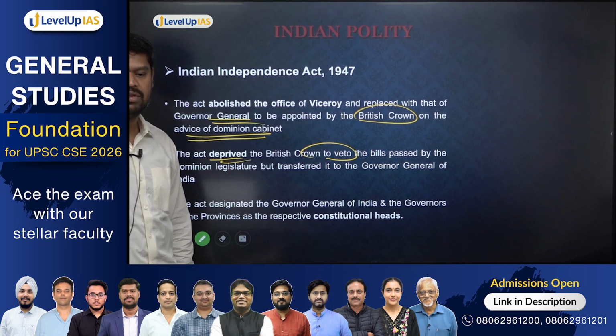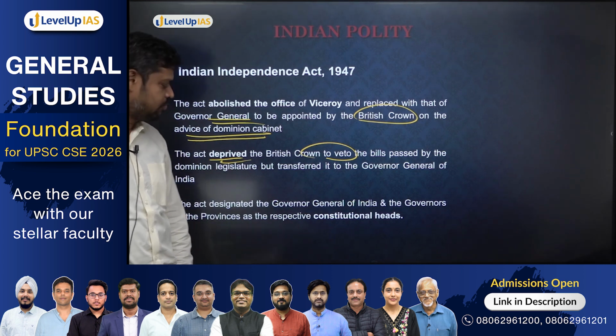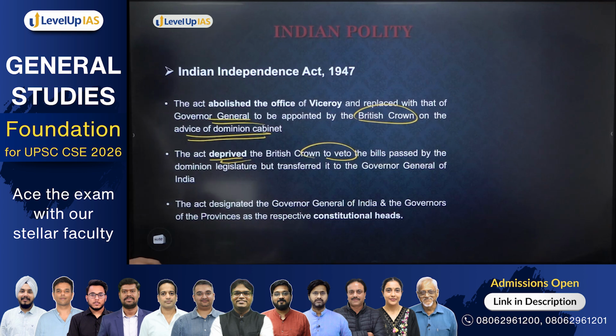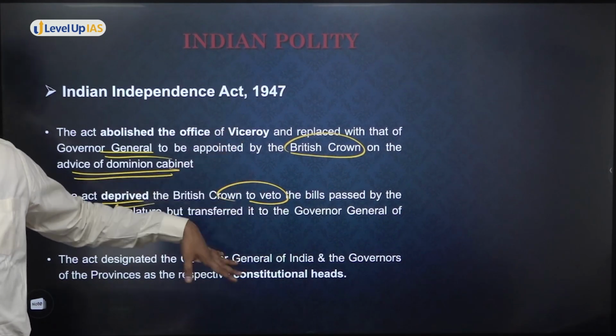That means who is going to give the assent to the bills passed by the Dominion legislature? It is the Governor General. That means who will have the veto powers? It was Lord Mountbatten who is going to have the veto powers, or anyone who is the Governor General of India. But all these things are only till the time we have our own constitution.